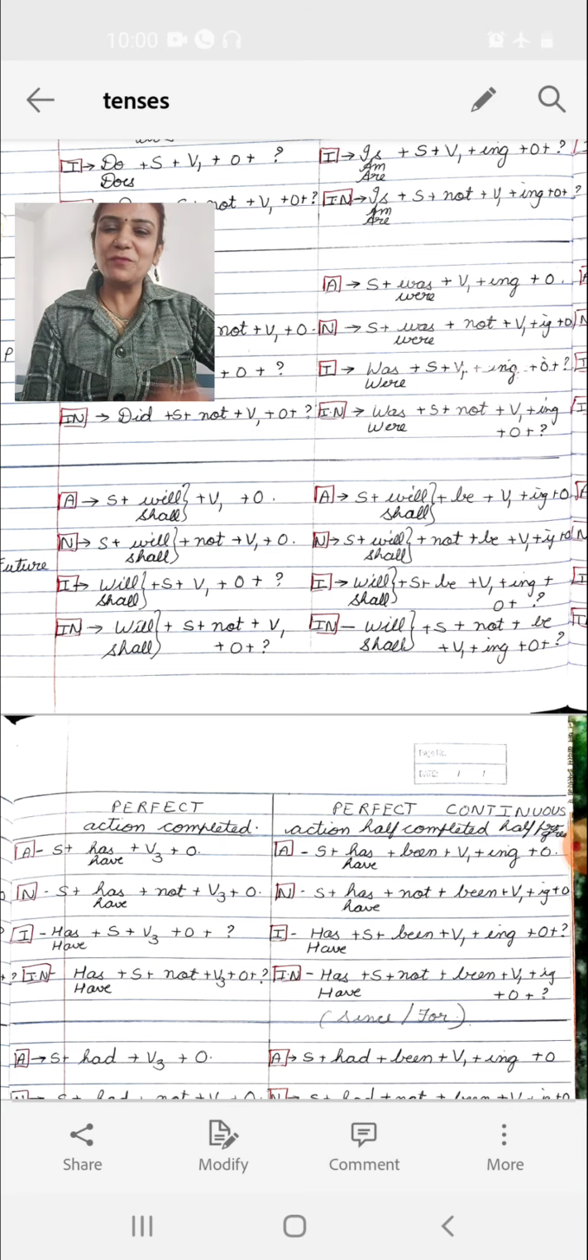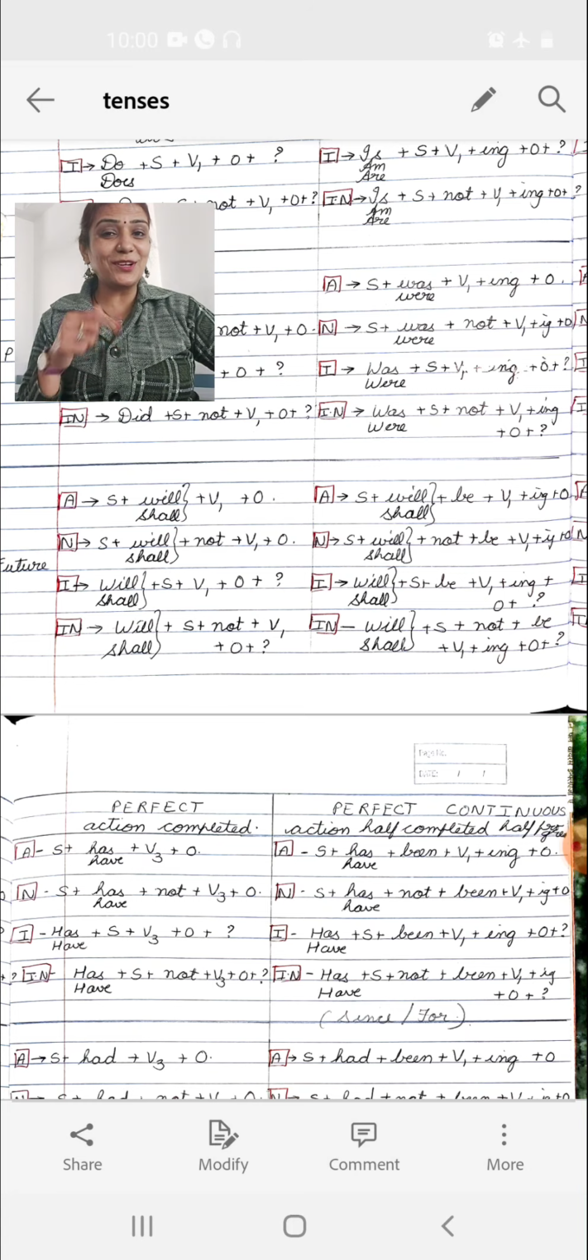Now with this simple future tense, we also add not in case of negative. Ram will not write a letter. In case of interrogative, will Ram write a letter? And in case of negative interrogative, will Ram not write a letter? And a question mark.